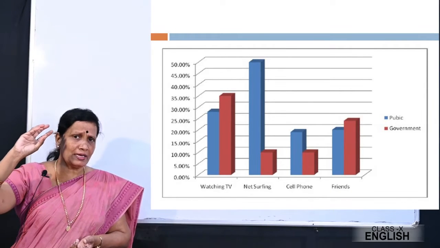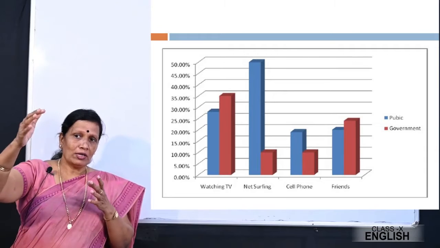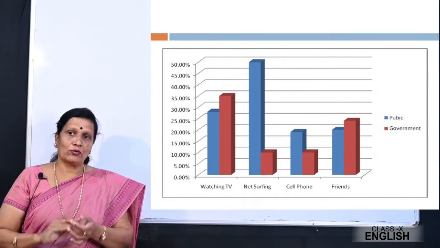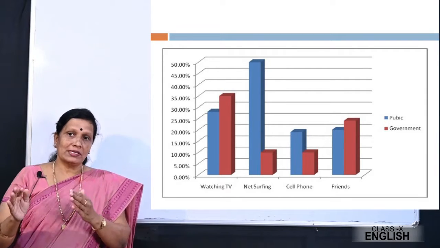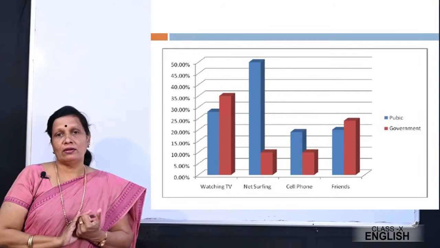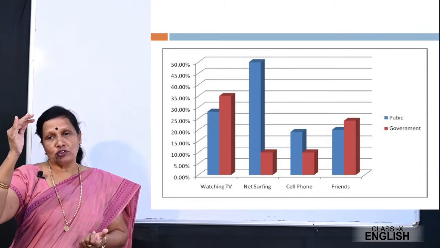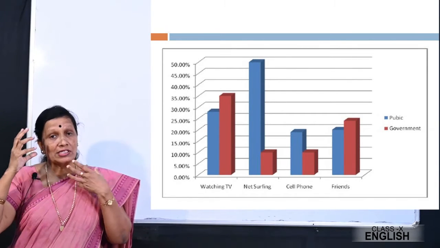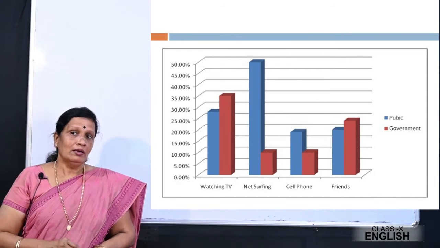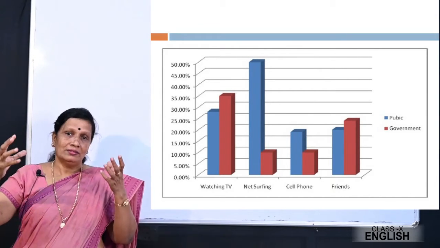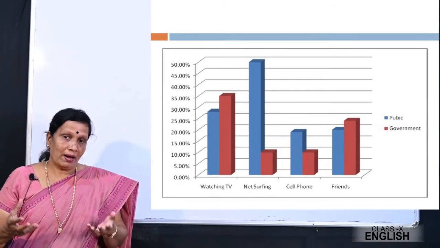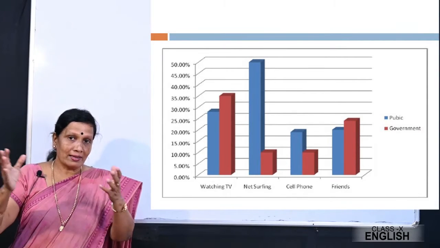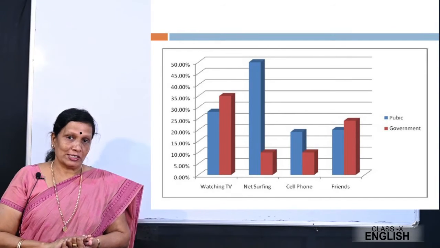So now you got an idea, right? You can also look at the percentage, what percentage it is given there. If you try to analyze what percentage of government school children spend in watching TV, what percentage of children of private schools spend on surfing the net. Okay, so you get an idea by analyzing the facts and comparing the situations also.